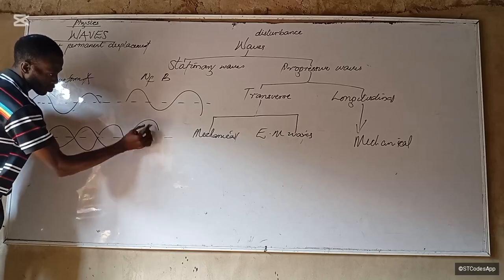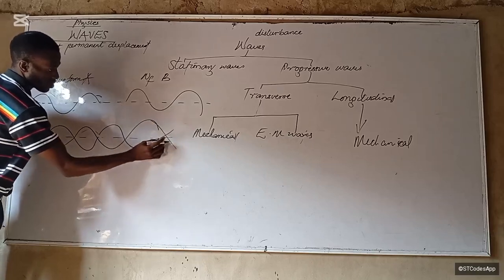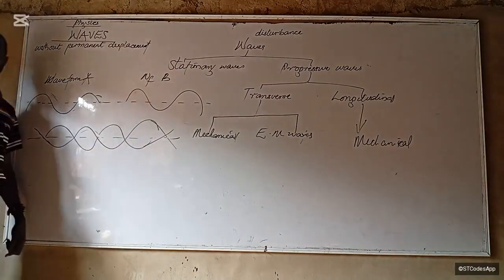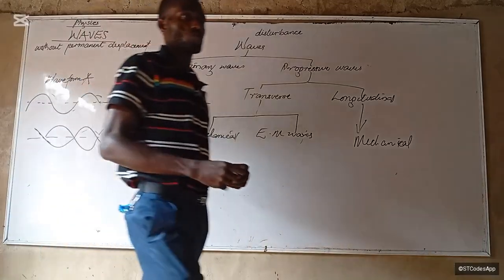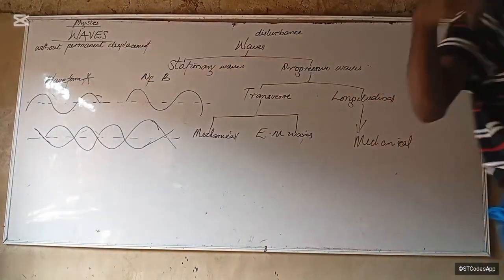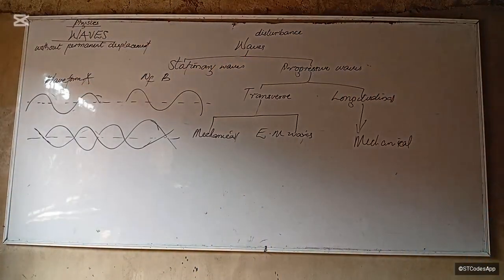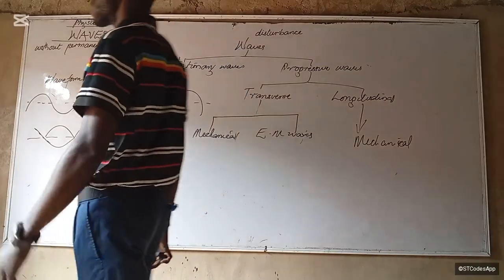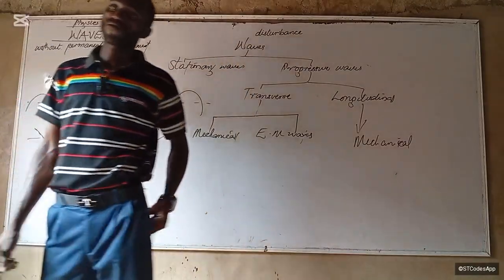Is that okay when you're drawing those? All right. So put that down. Yes, this is what they form when they interact. It's called a stationary wave.